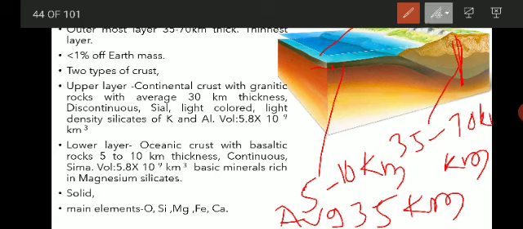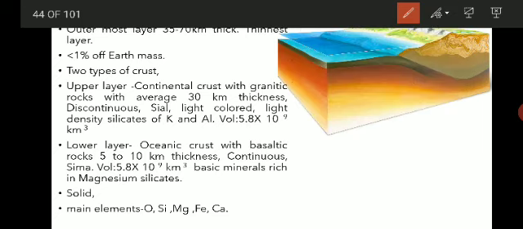Now let us discuss the composition of the crust. The crust is mainly composed of aluminosilicates, that is, aluminium and silicates.